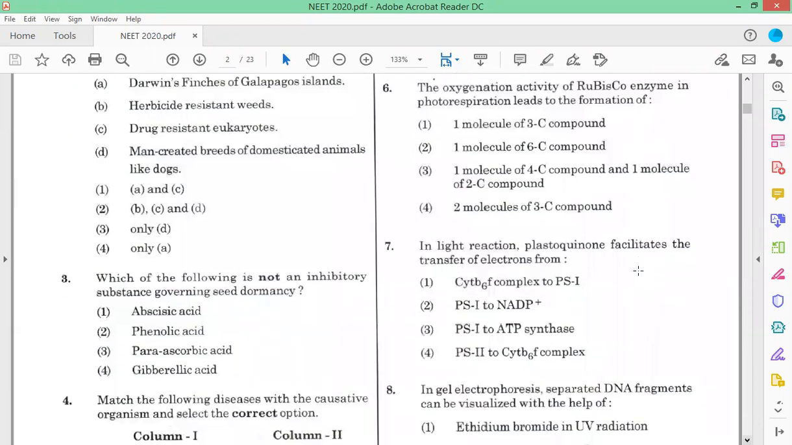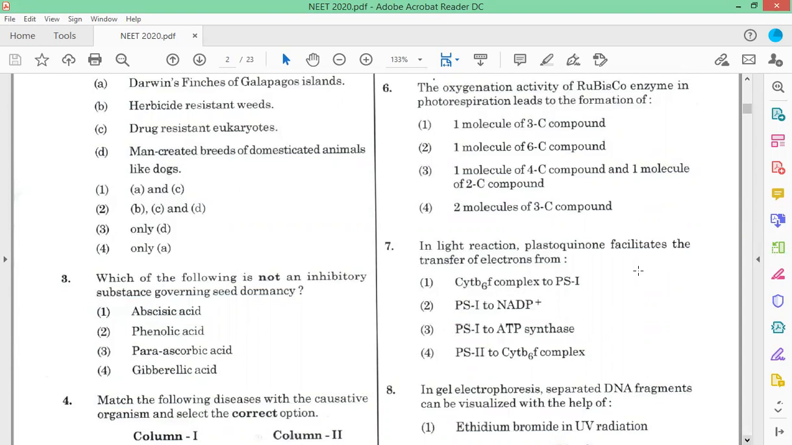Now, the oxygenation activity of Rubisco enzyme in photorespiration leads to the formation of... Now, we know that Rubisco has two types of activities. One is the oxygenation activity, another is the carboxylation activity, and Rubisco acts as a dual enzyme. Rubisco is a dual functioning enzyme. It has both oxygenation as well as carboxylation functions.